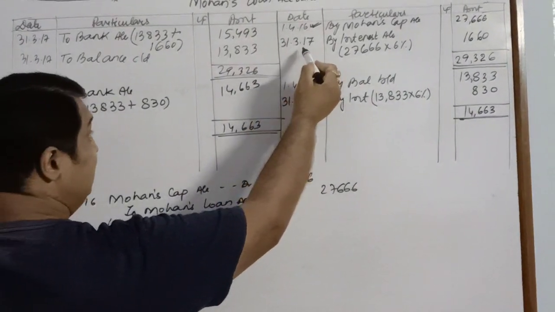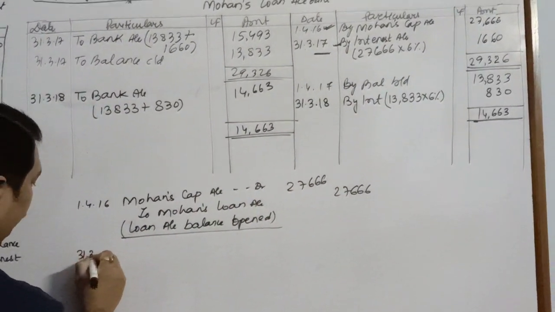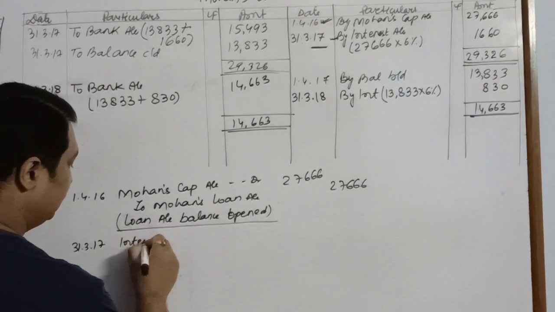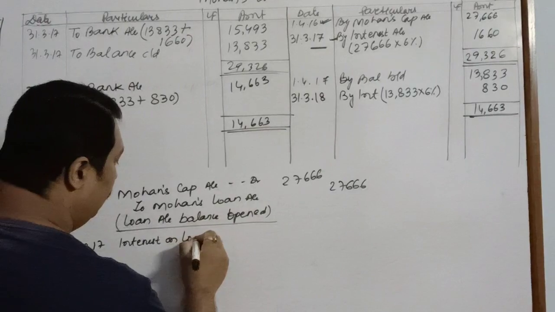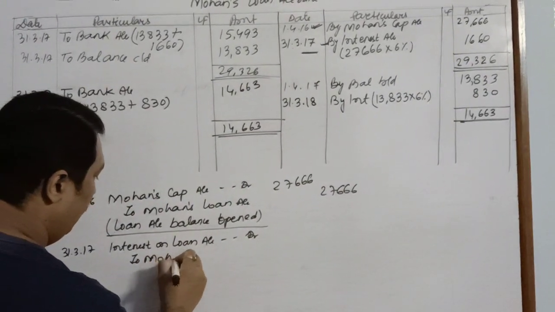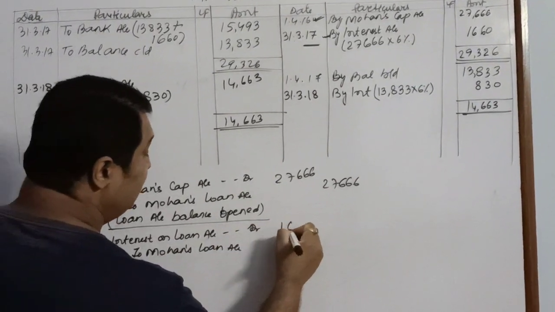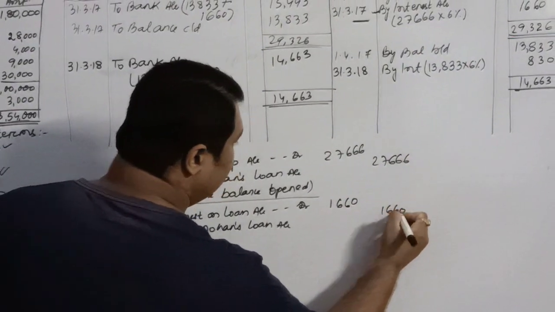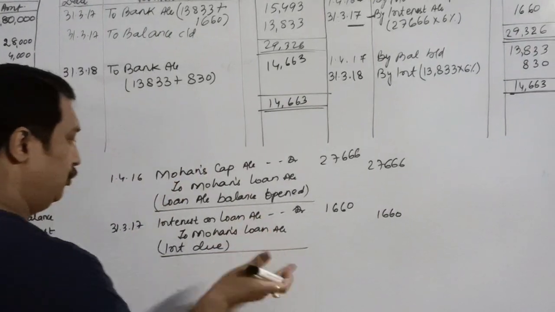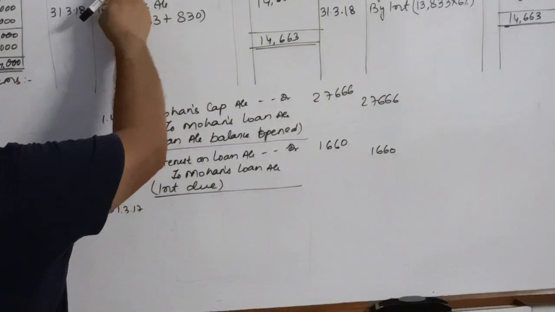After this, the next entry is on 31st March 2017, where we will calculate interest. On 31st March 2017, you will pass the entry interest on loan account debit to Mohan's loan account, 1660, interest due. And on 31st March 2017 itself, you are paying this.